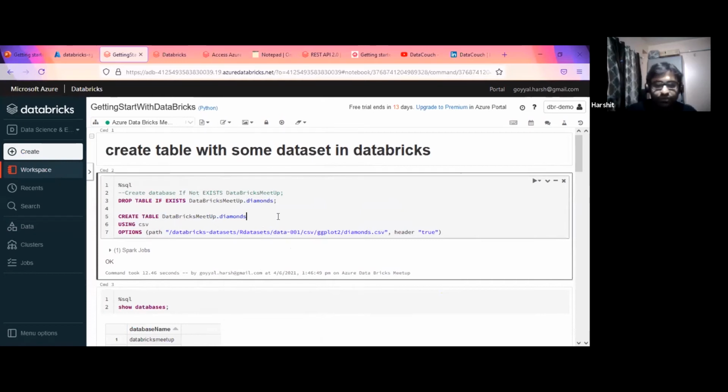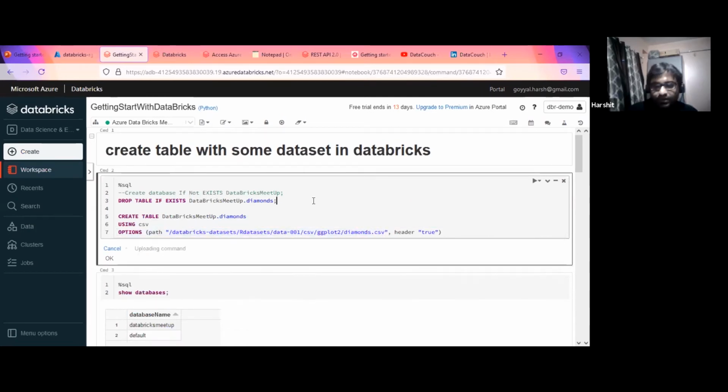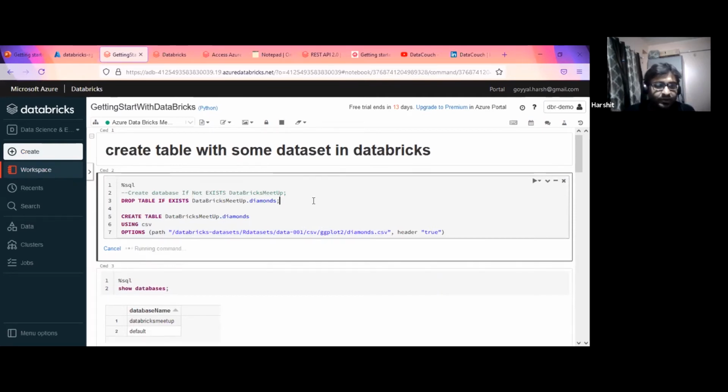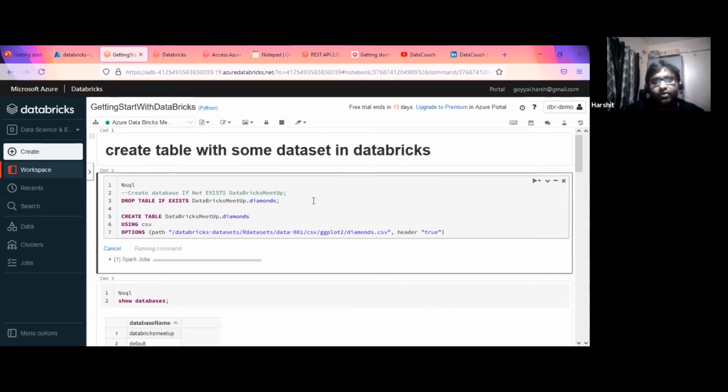These are external tables. If you drop it, the data will still be there. I'm reading the data from this path, and this is the CSV file which we have. So the table is dropped and the table is created, right? This is how, whatever tables we have in a Cloudera environment or on-prem environment, we can create them.